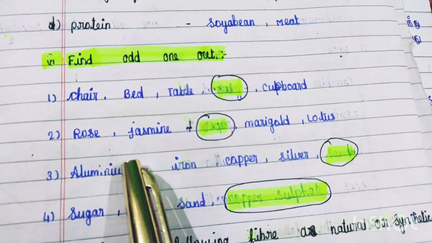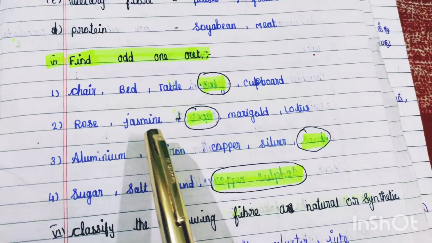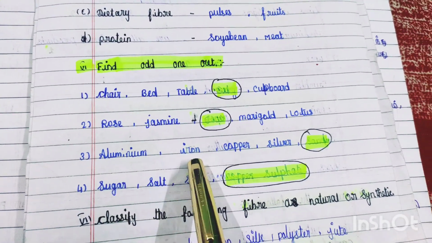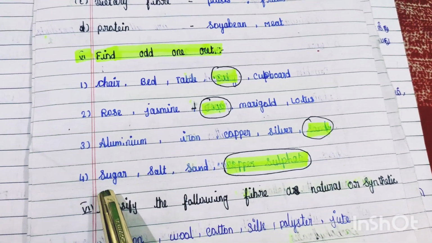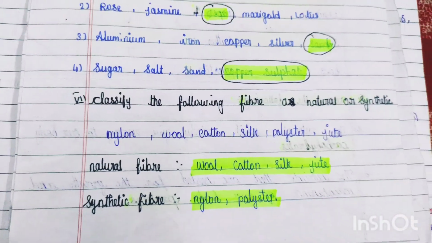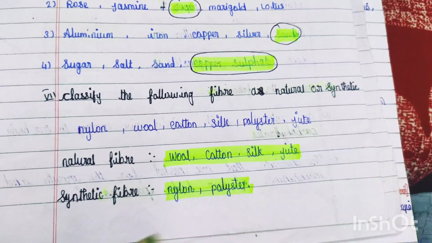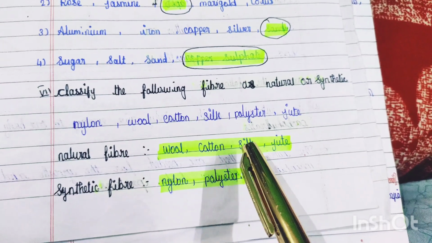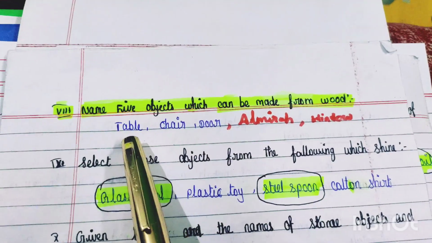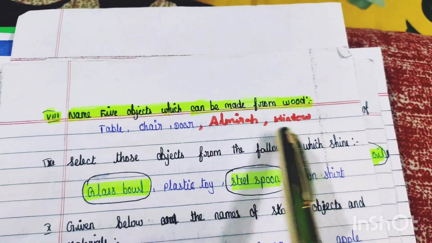Find the odd one out. Chair, bed, table, baby, cupboard. Baby. Rose, jasmine, boat, marigold, lotus. Boat. Aluminum, iron, copper, silver, sand. Sugar, salt, sand, copper sulfate. Classify the following fibers as natural or synthetic: nylon, wool, cotton, silk, polyester, jute. Natural fiber: wool, cotton, silk, jute. Synthetic fiber: nylon, polyester. Name 5 objects which can be made from wood. Table, chair, door, almirah, window.